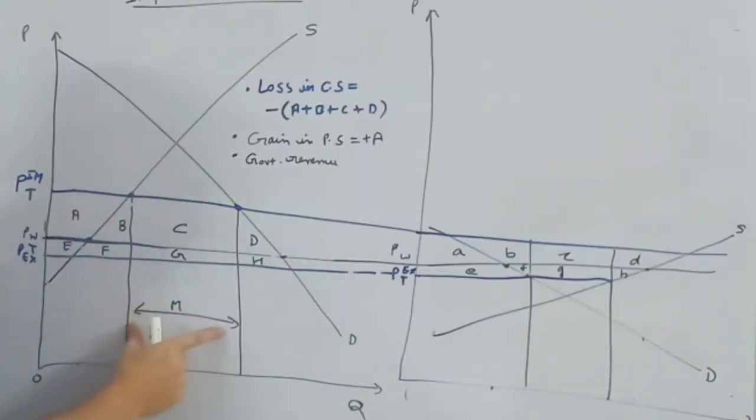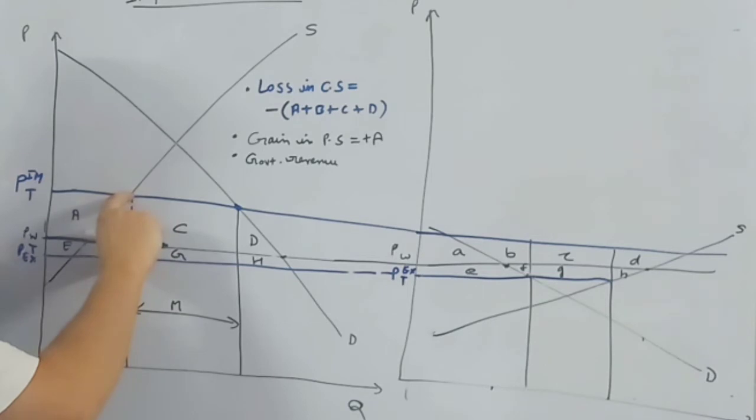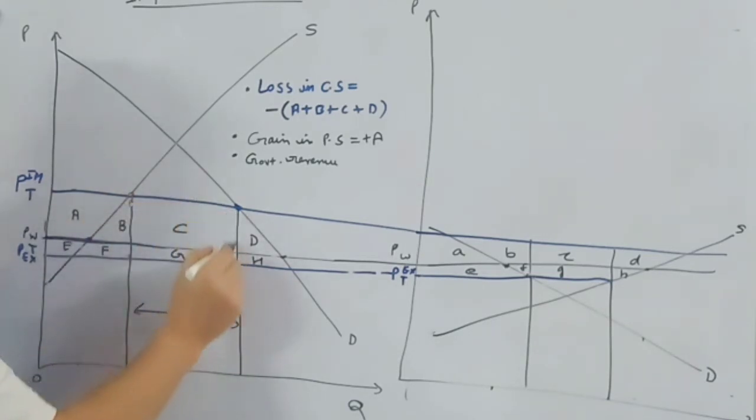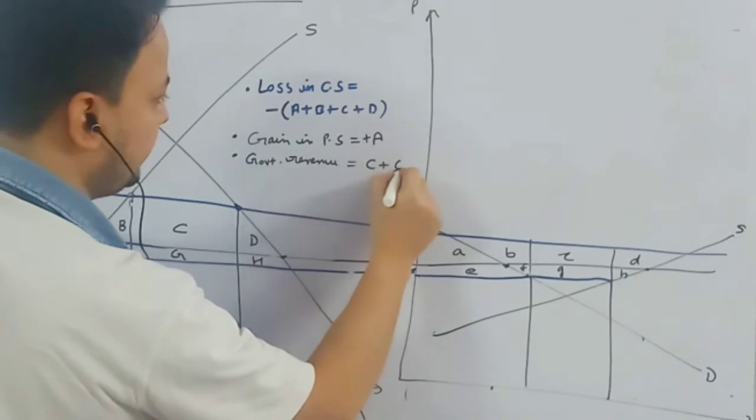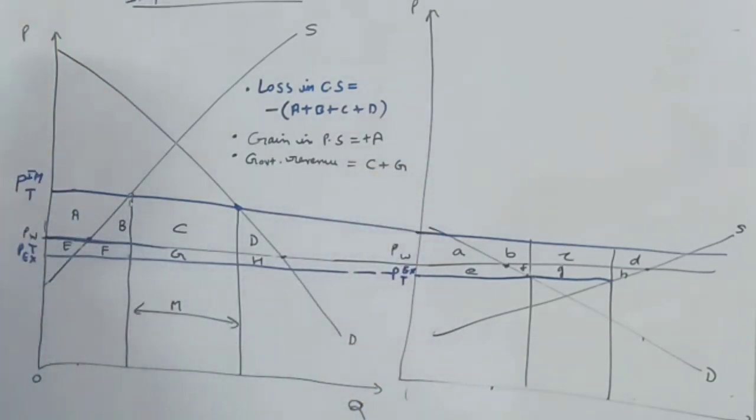We are importing this much. What is the revenue collection? This distance. Total revenue will be this area, C plus G. So government revenue is C plus G. What is this G? G is your gain from improvement in terms of trade.